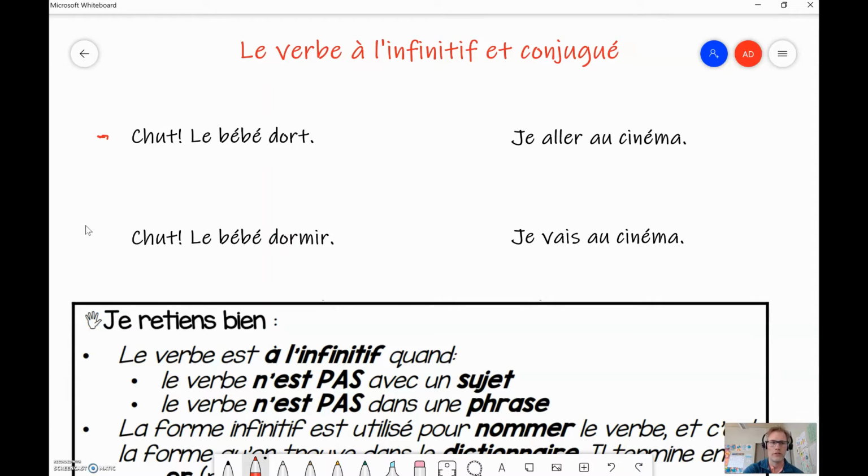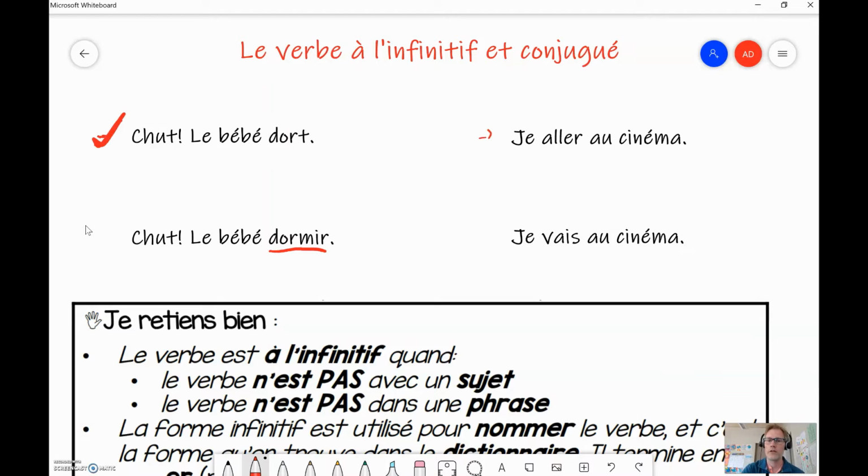Chut, ici. Le bébé dort, ou chut, le bébé dormir. Which one of those is correct? This one is the correct one because that's conjugated. This dormir is to sleep. This would be like saying the baby to sleep. Doesn't make sense. The baby is sleeping. That makes more sense. So le bébé dort, conjugated.